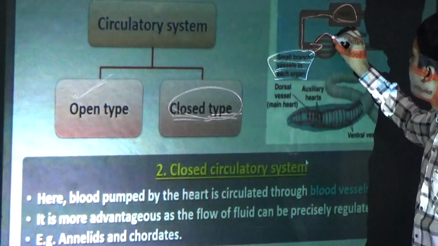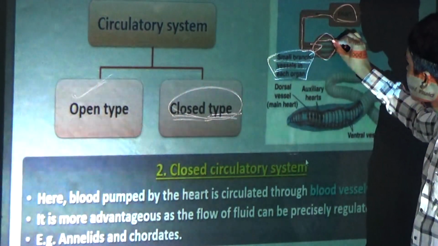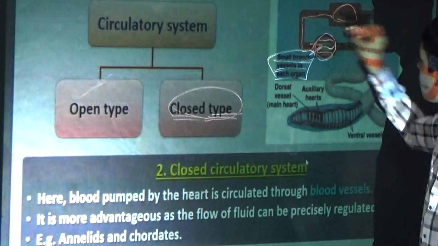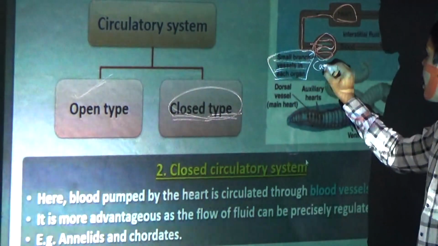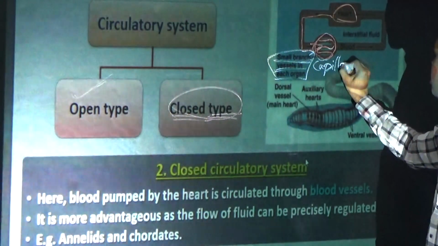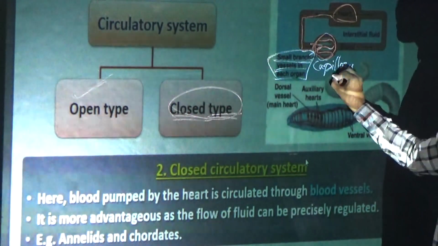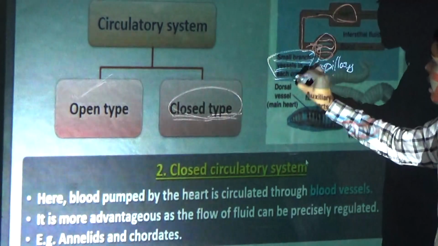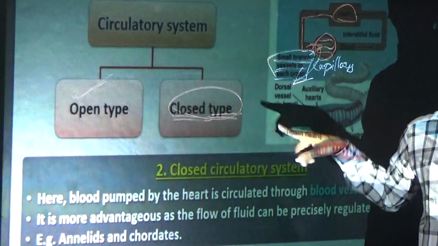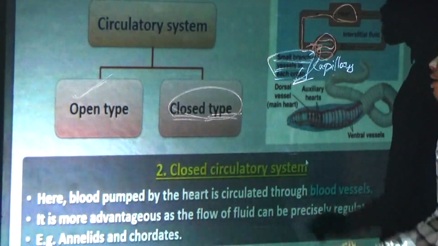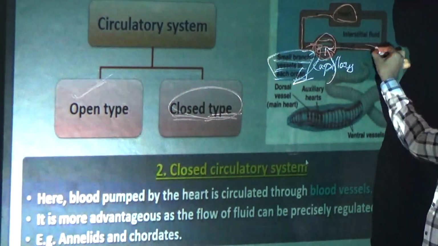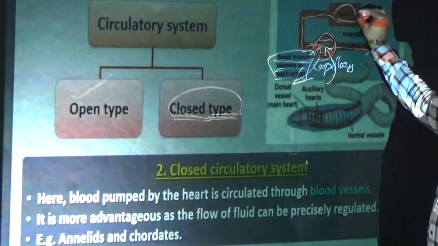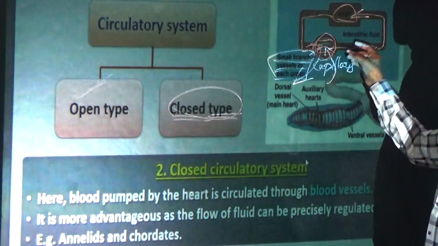These small branches are called capillaries. From the capillaries, the oxygenated blood goes to the body, and the deoxygenated blood goes back to the capillaries, and from there to the heart.